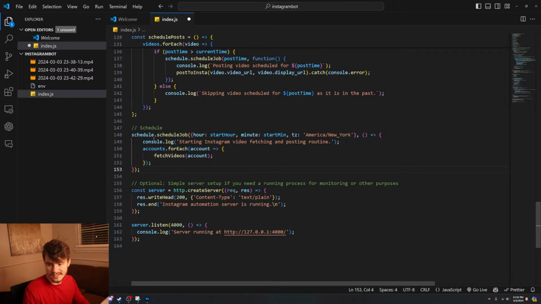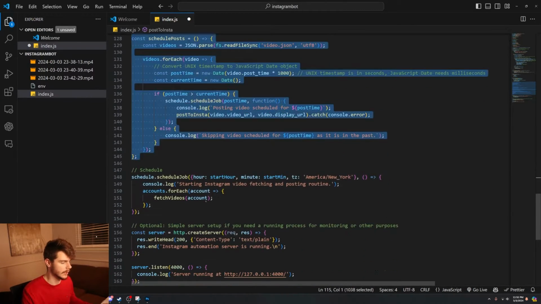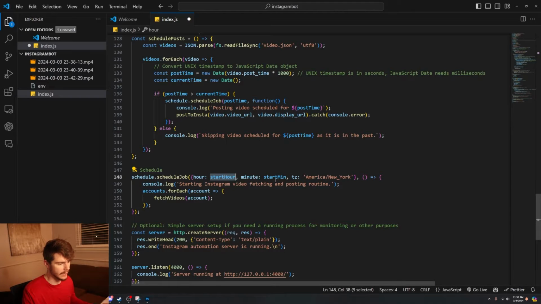And then we have this schedule function here, which checks whatever time of day it is. If it is that time of day, it then runs our main function up here. It takes the start hour and the start minute, puts them together, and checks whenever the time is this time here. So if it was 6 a.m., it would run this fetch videos function whenever the time would be 6 a.m.